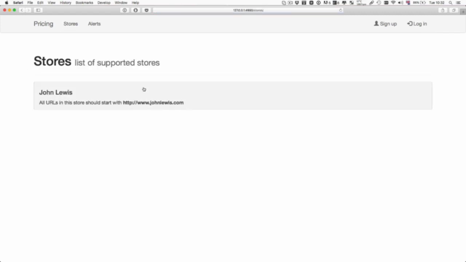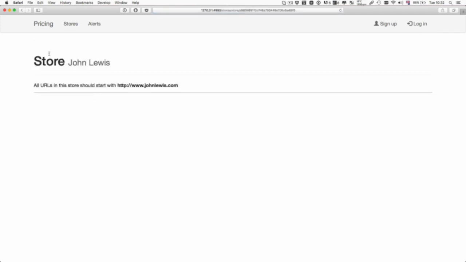The stores let me see the different stores, and I can indeed click on one of them and go and look at the specific properties of that store, which doesn't show much, but still is working. However, notice there is a small line there at the bottom. And I don't know if you remember this from one of the previous videos, but this is actually a panel that has no content inside it, and it looks very thin, so much so that it looks like a line. So we're going to change this.